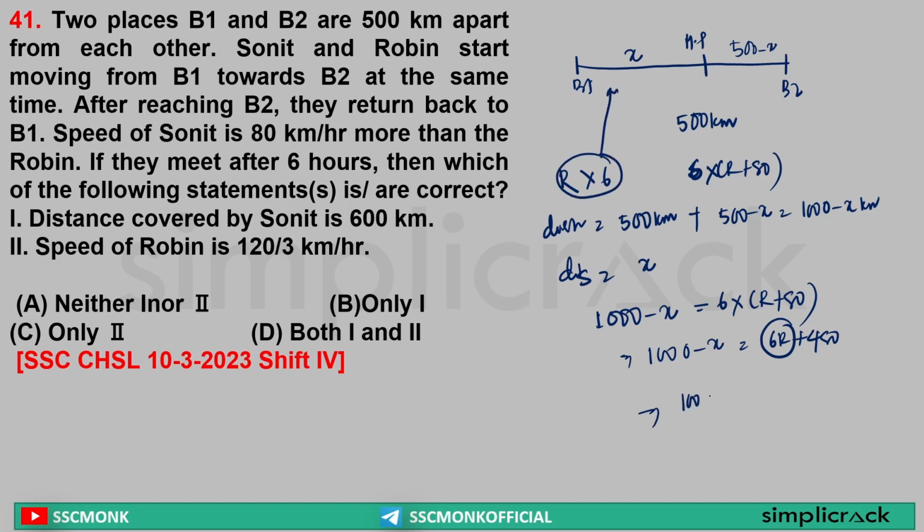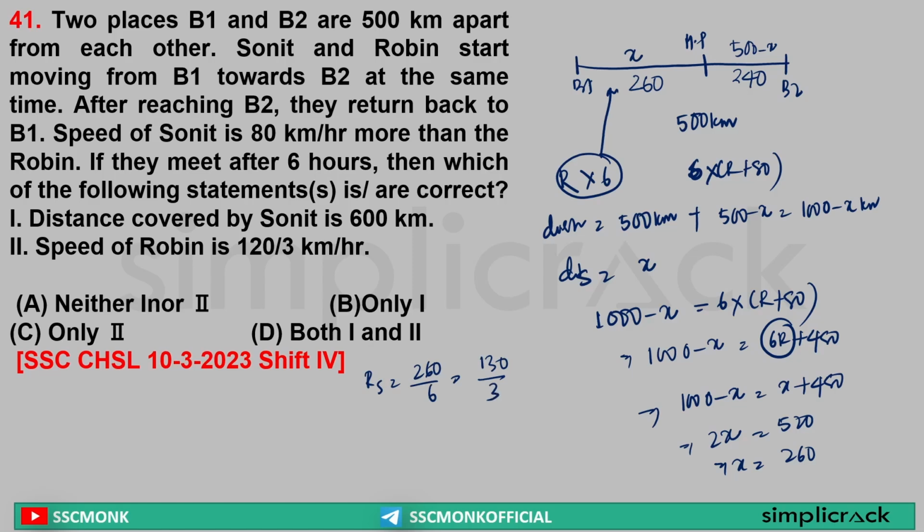So I can write 1000 minus x is equal to x plus 480, or x will come to this side, so 2x is equal to 1000 minus 480, that is 520. So x value is equal to 520 by 2 is equal to 260. Yes or no? Yes. What is this 260? This 260 is the distance covered by Ronit. The remaining distance is equal to 240. So Sonit travels 740 km, Ronit travels 260 km. So the speed of Ronit is equal to what? 260 by 6, because 6r is equal to 260, that is equal to 130 by 3.